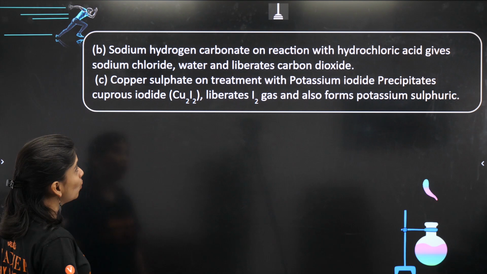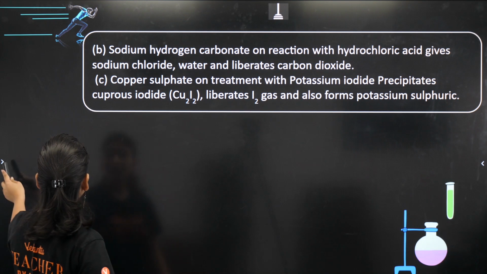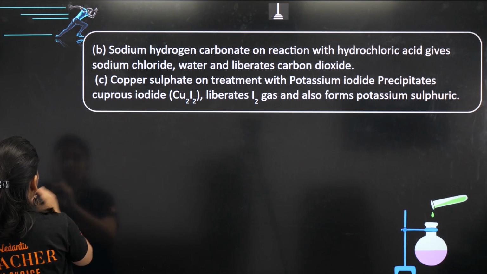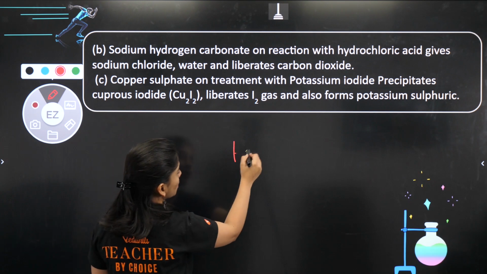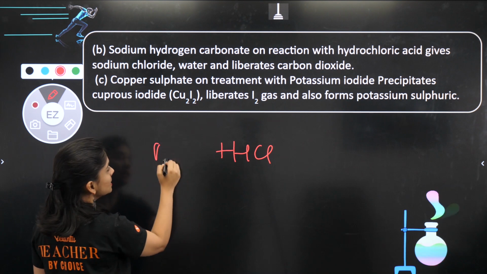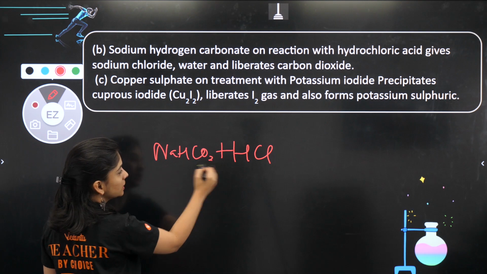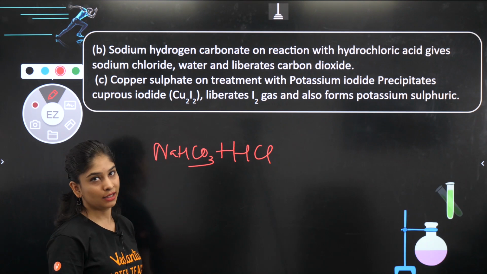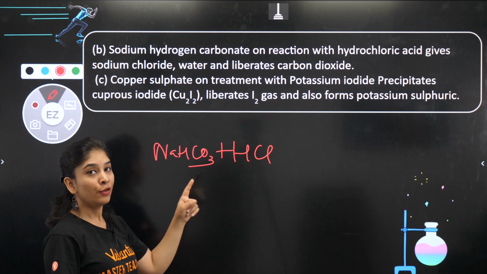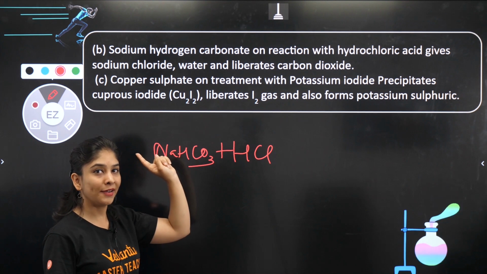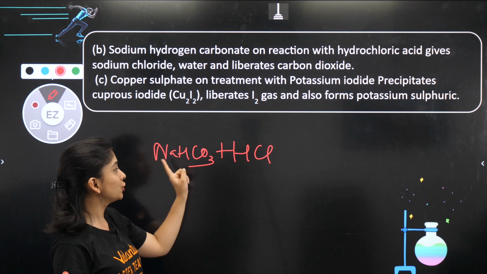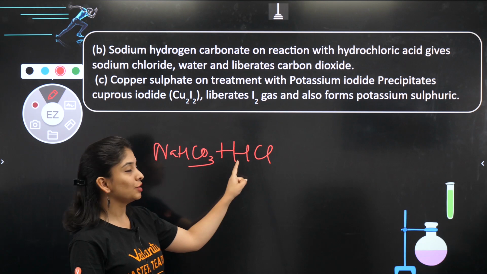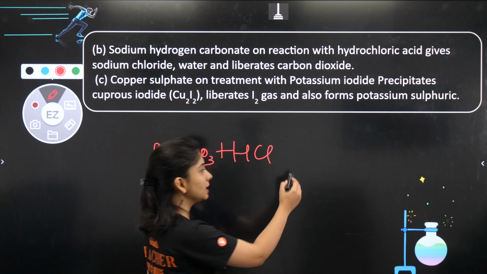Next, sodium hydrogen carbonate. देखो, now the same number of moles we are using of the acid, that is HCl, है ना, 1 mole only. So we took 1 mole of HCl only. This time the difference is we are taking NaHCO3. Previous question we have taken Na2CO3. This time it's NaHCO3. अभी भी same काम हो जाएगा, which we were expecting from 2 moles of HCl. यहाँ 1 mole of HCl sufficient to perform the same reaction, that is metal carbonate or bicarbonate react with acid to give salt, water and CO2.